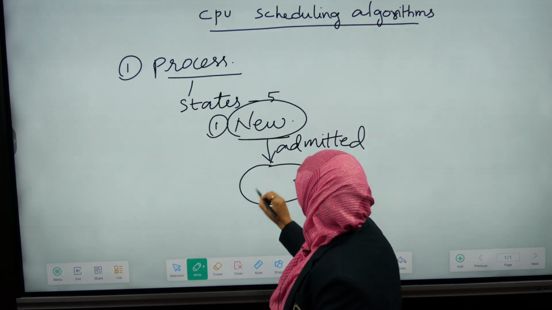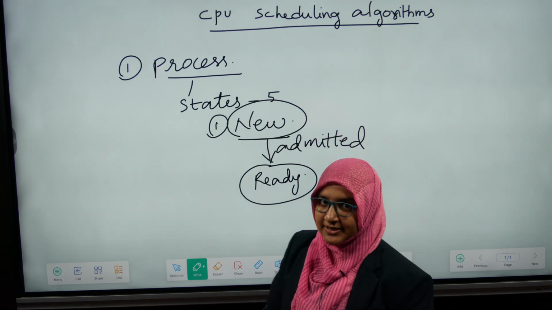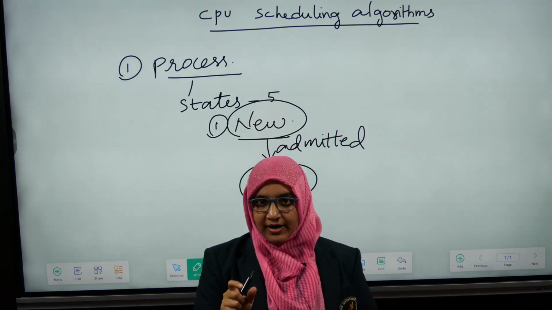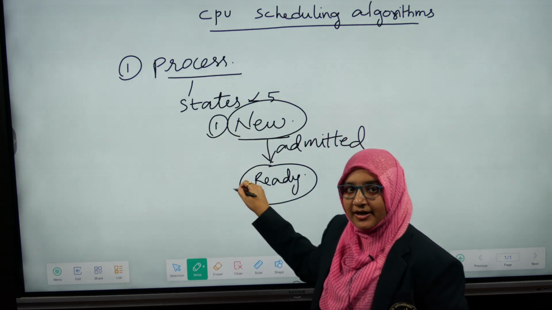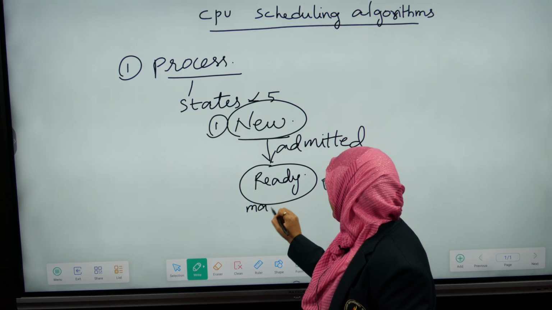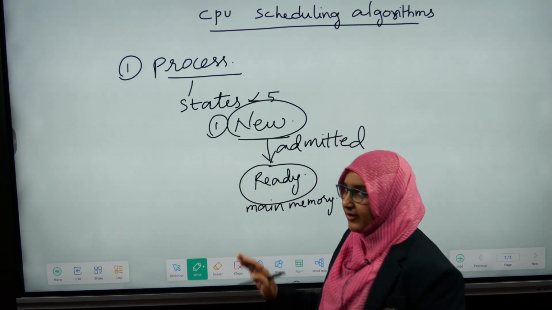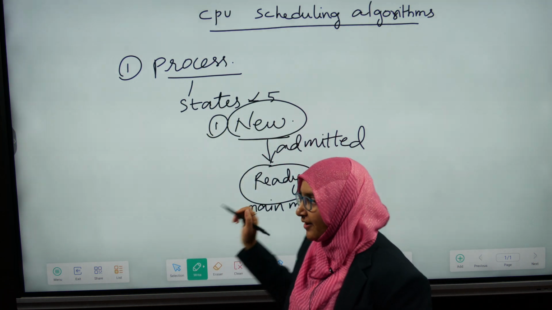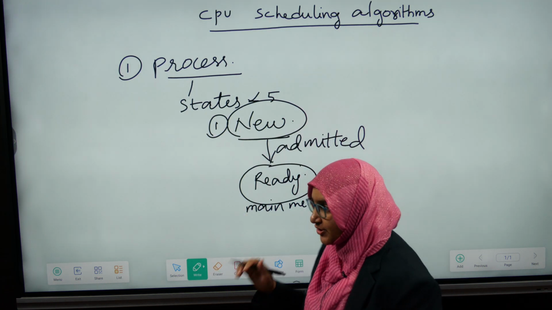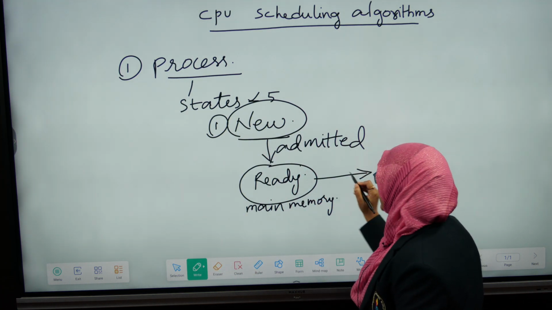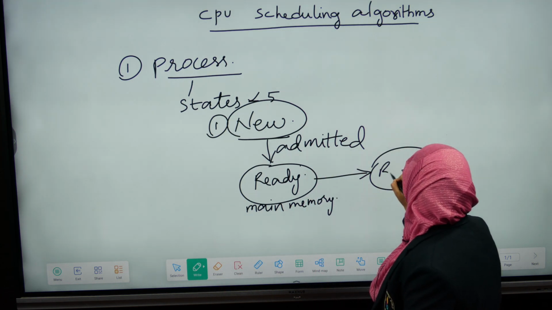The first one is the new state, the second one is the ready state. In this state, the program, when it is created, is admitted into the main memory. From this ready state, when the program is called by the CPU for execution, the process changes its state again, and that state is called the running state.